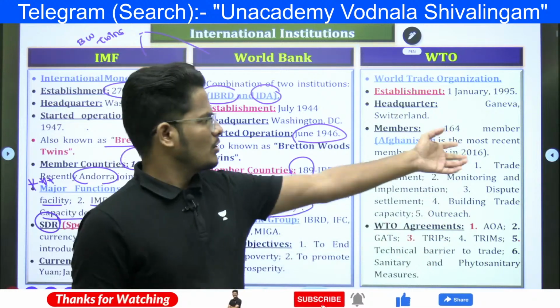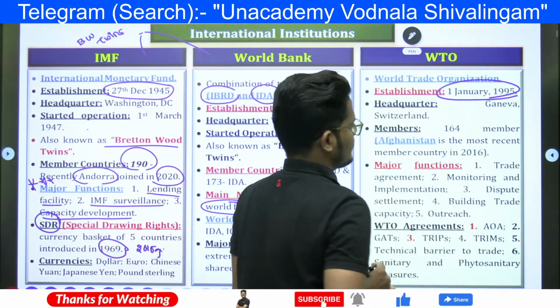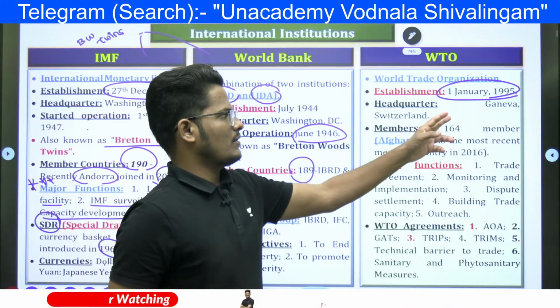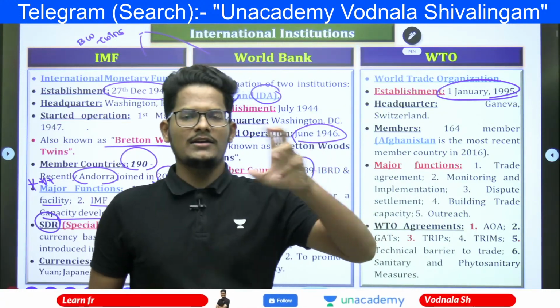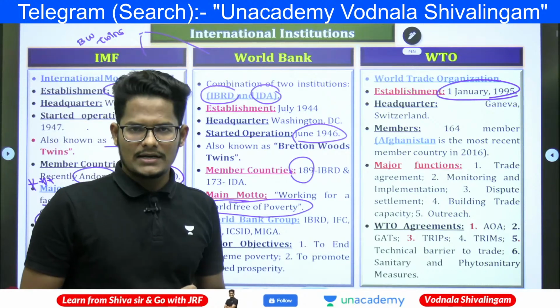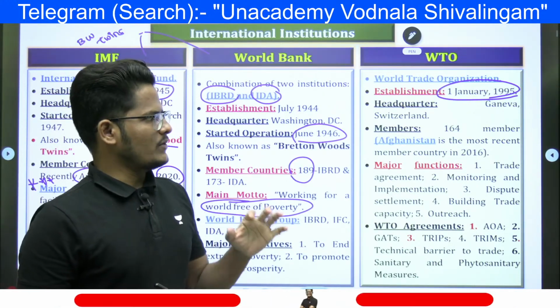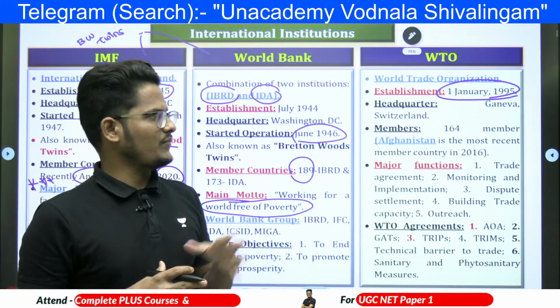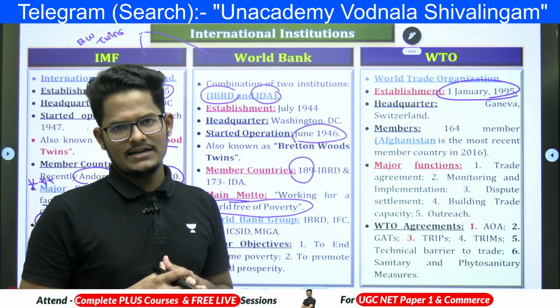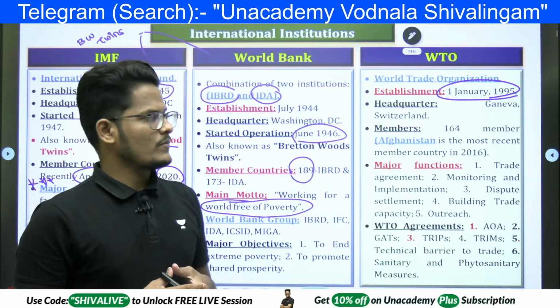And WTO, World Trade Organization, was established in 1995. Before that, in 1945 or 1944, one organization was established, that is GATT, General Agreement on Tariffs and Trade. It existed till 1st January 1995.